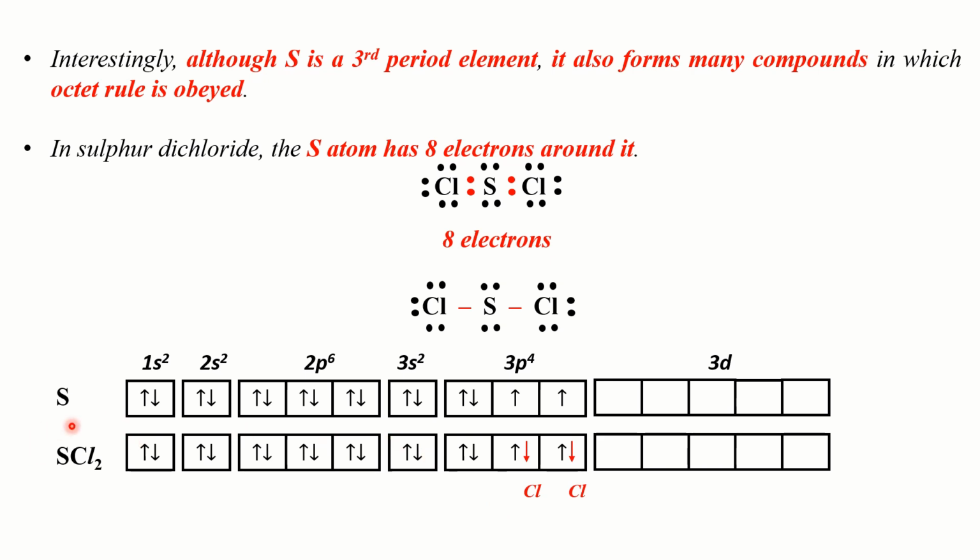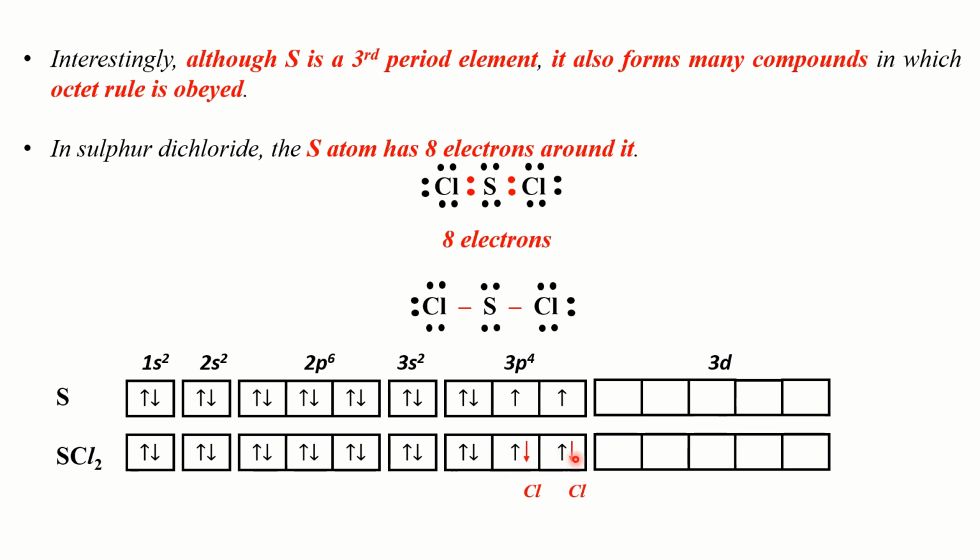Which is the valence shell of sulfur atom? Third shell, isn't it? Now, before bonding, how many electrons were there in the valence shell of sulfur atom? 1, 2, 3, 4, 5, 6. So 6 electrons were there before bonding in the valence shell of sulfur atom. Now, how many electrons are there in the third shell of sulfur after bonding with the 2 chlorine atoms? 1, 2, 3, 4, 5, 6, 7, 8.